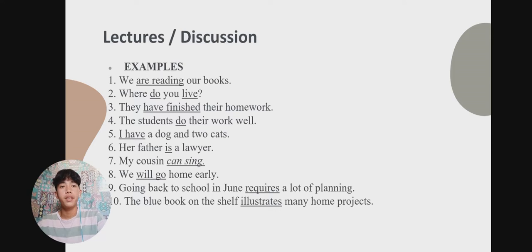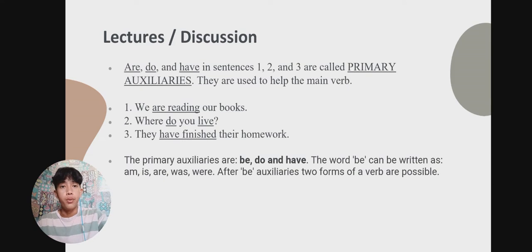Lectures and discussion. We have 10 examples, which I will discuss in the next slides. Example one is, we are reading our books. Number two, where do you live? Number three, they have finished their homework. The are, do, and have in sentences 1, 2, 3 are called primary auxiliaries. They are used to help the main verb. The primary auxiliaries are be, do, and have.